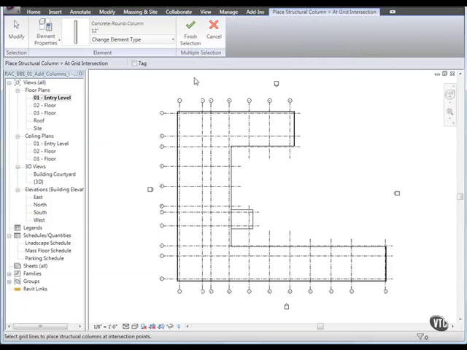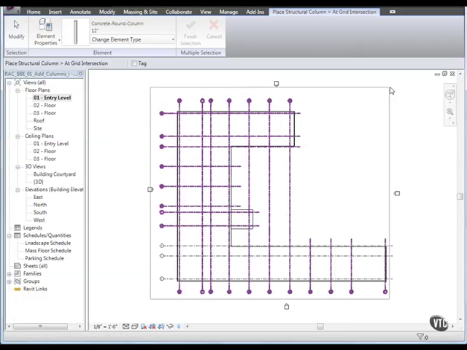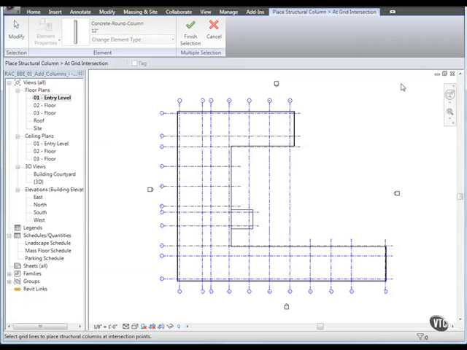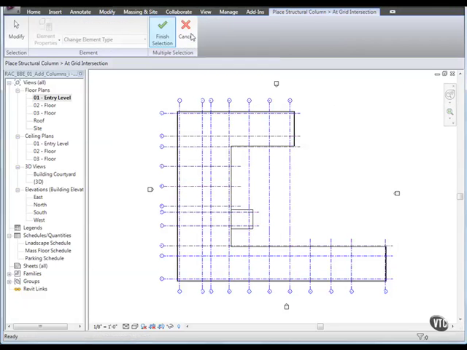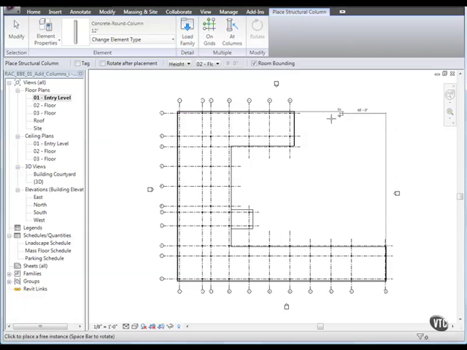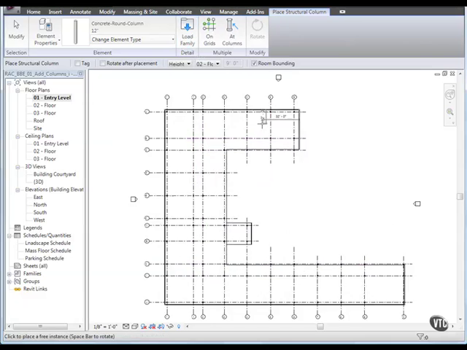Then, starting in the lower left corner and ending in the upper right corner, draw a selection window around the entire floor plan. Then, from the Multiple Selection panel, click Finish Selection. The columns are now placed at the intersections of all the selected grids.